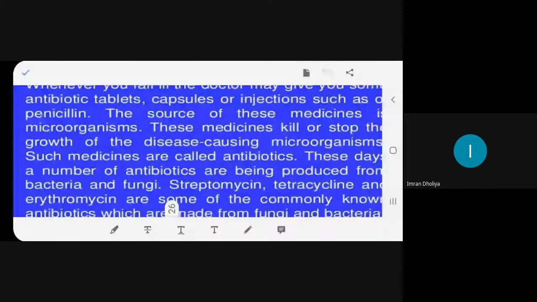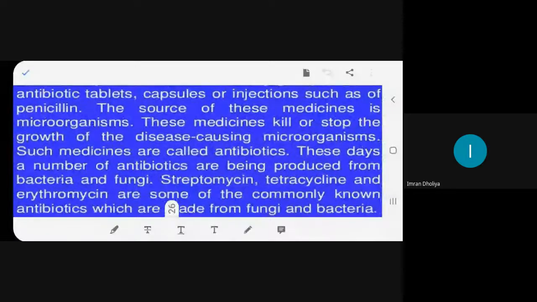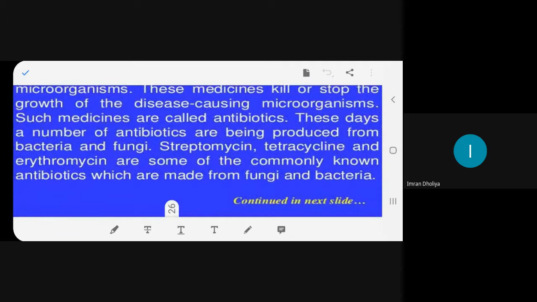Read, beta. Such medicines are called antibiotics. These days, a number of antibiotics are being produced from bacteria and fungi. Say fungi.